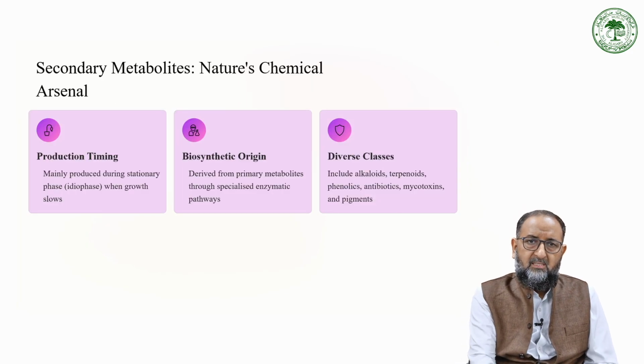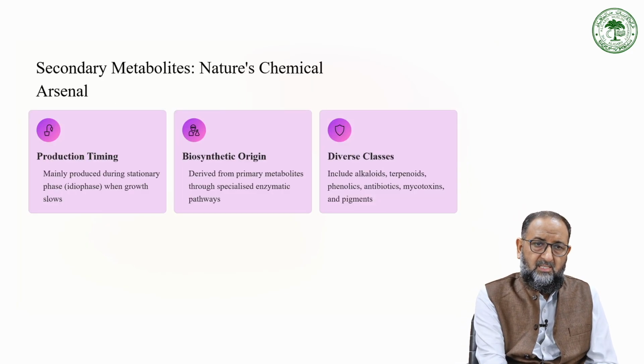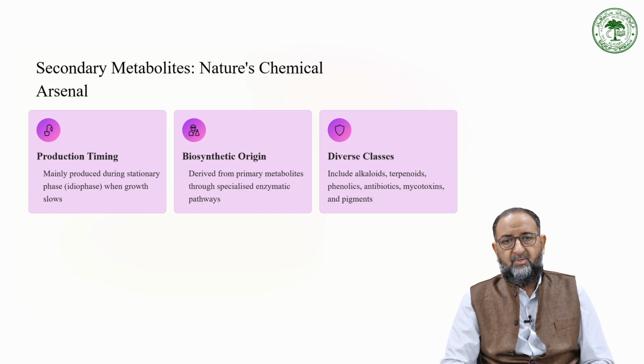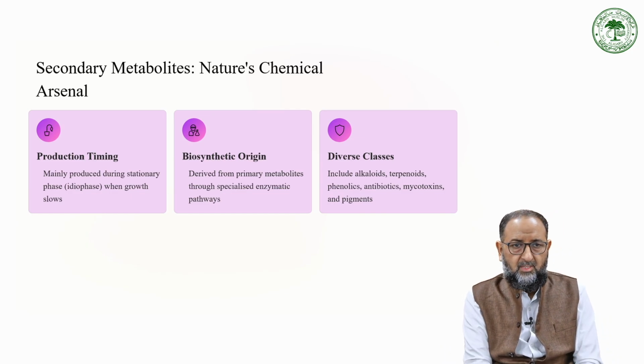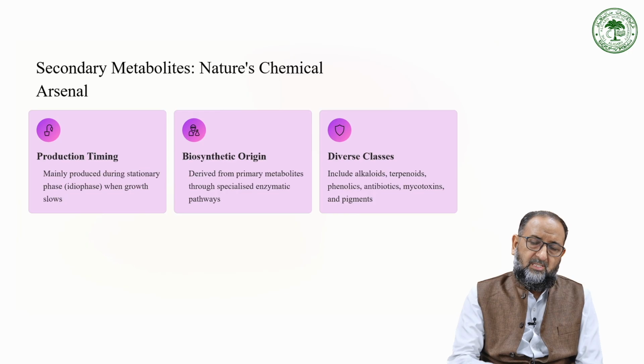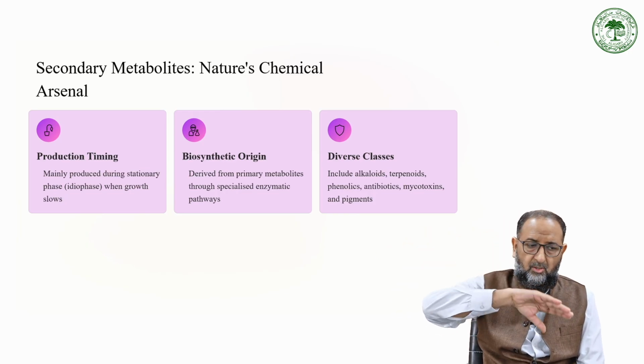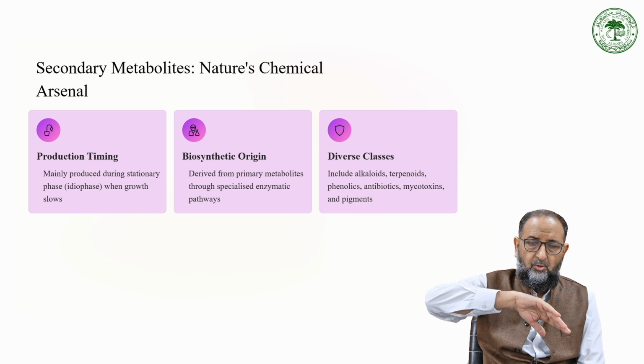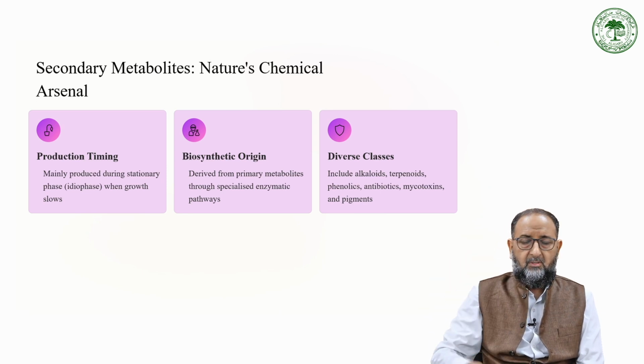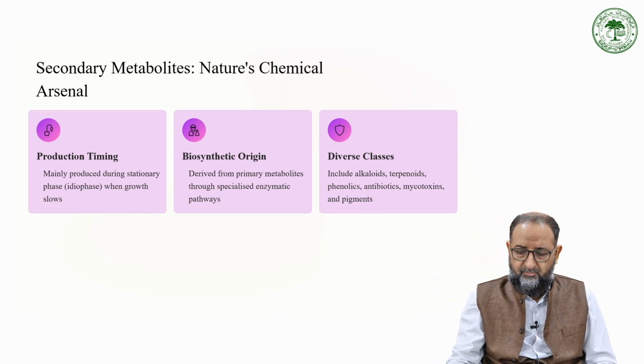Secondary metabolites are like nature's chemical arsenal. For example, production timing: they are mainly produced during the stationary phase. The stationary phase is when the log phase is saturated at the exhaustion of the nutrients. At the exhaustion of nutrients, cells will not move further.